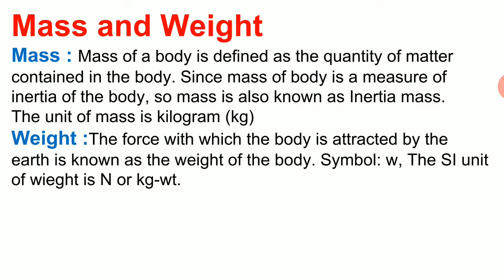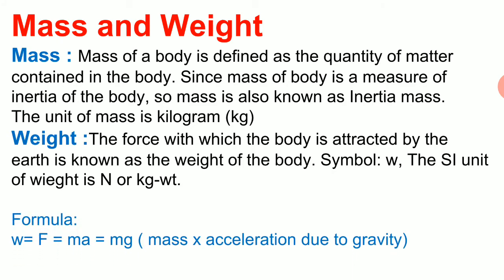Now, what is weight? The force with which the object is attracted by the earth is known as weight. The weight always acts vertically downward towards the center of earth, and the SI unit for measuring the weight is Newton or the kg weight.